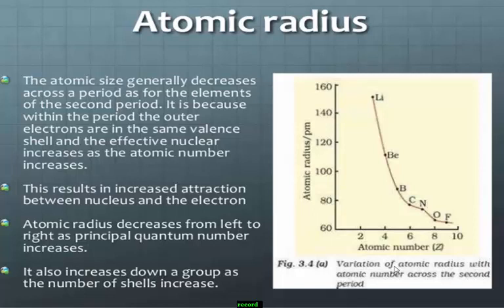Students, atomic size generally decreases across the period, as for the elements of the second period. It is because within the period the outer electrons are in the same valence shell and the effective nuclear charge increases as the atomic number increases.